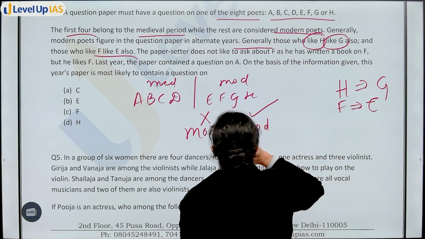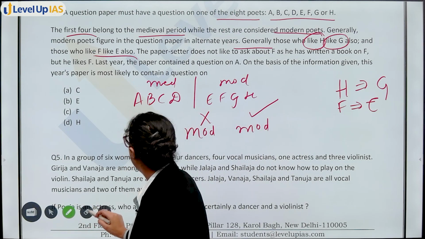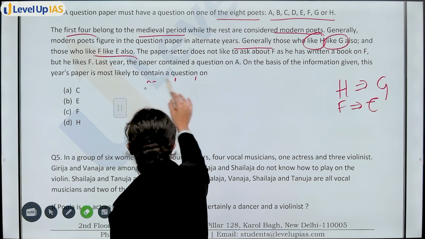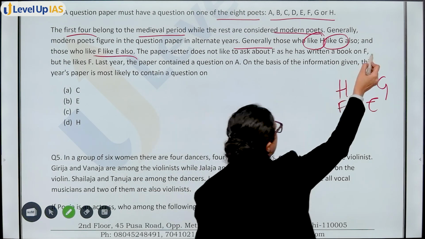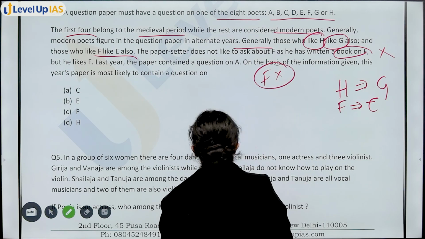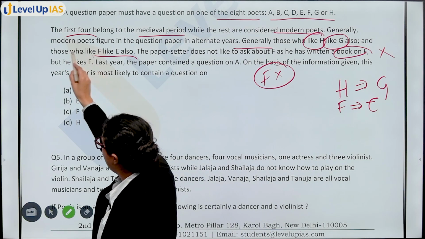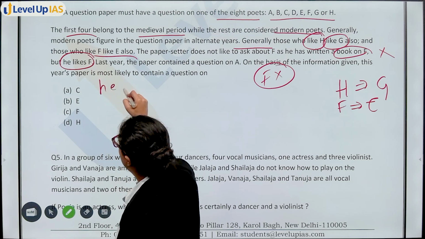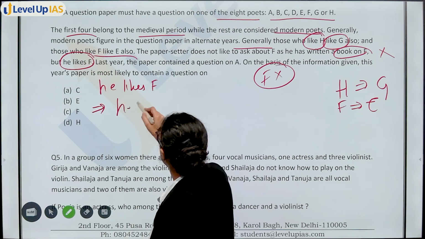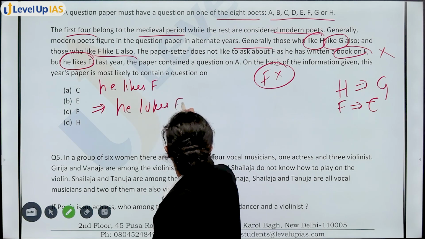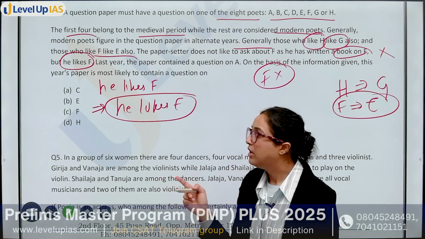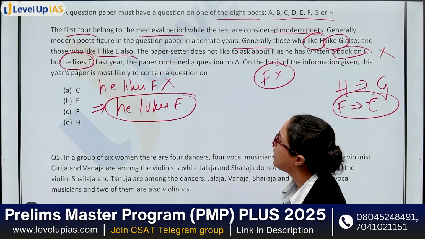The paper setter does not like to ask questions about F as he has written a book on F. So he does not ask questions about F, but he likes F. If he likes F, that means he likes E. Generally, he likes E. About F, he does not ask a question.